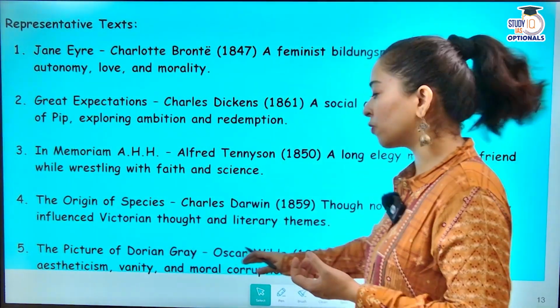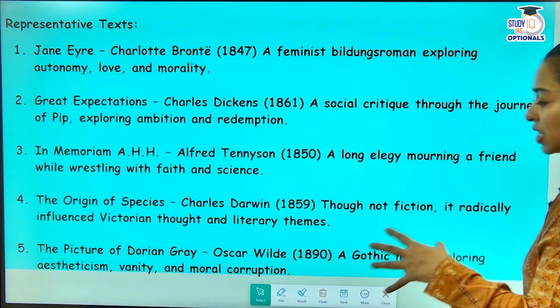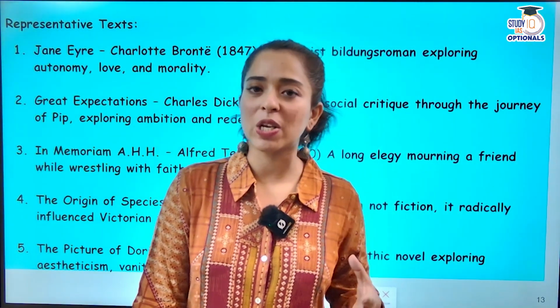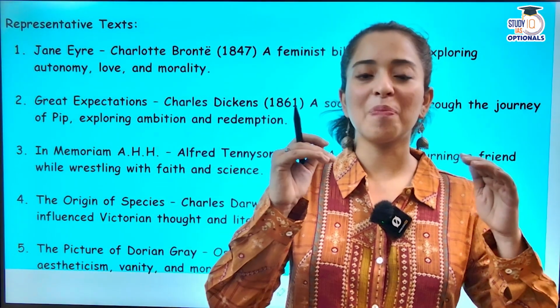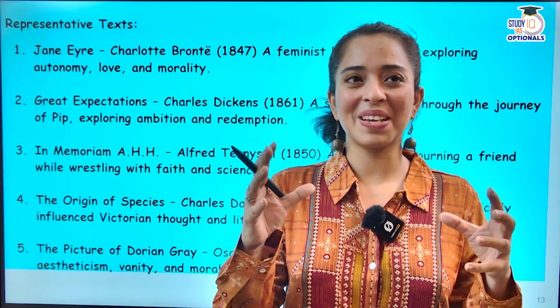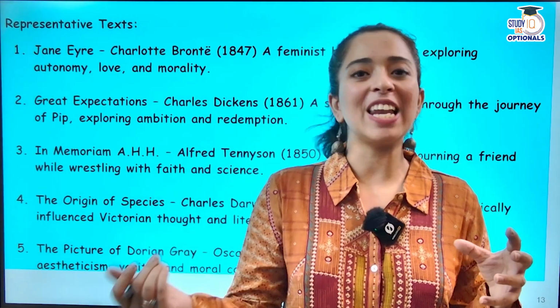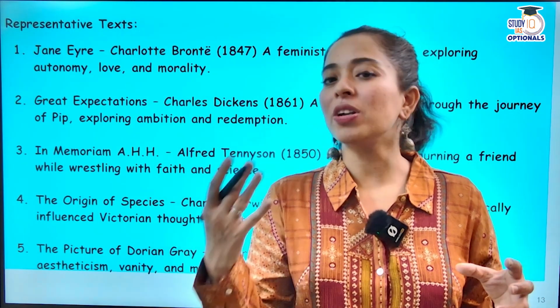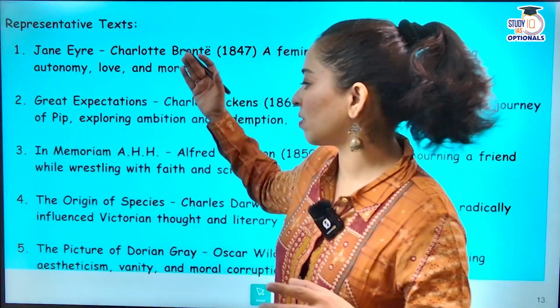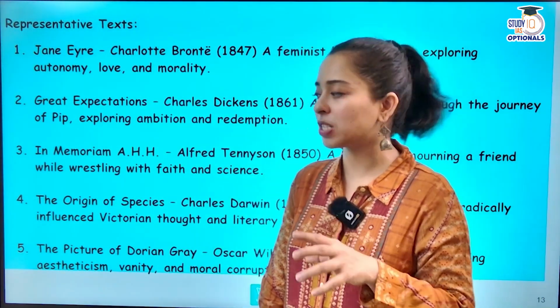And of course, The Picture of Dorian Gray, Oscar Wilde, 1890. This was another seminal work by Oscar Wilde, talking about how this was all about the degeneration of human values because of the modernist ideologies. Okay, so this is very much propagated in The Picture of Dorian Gray by Oscar Wilde.